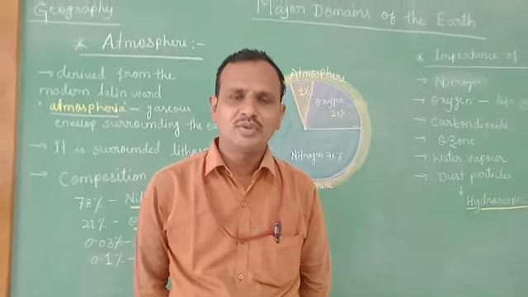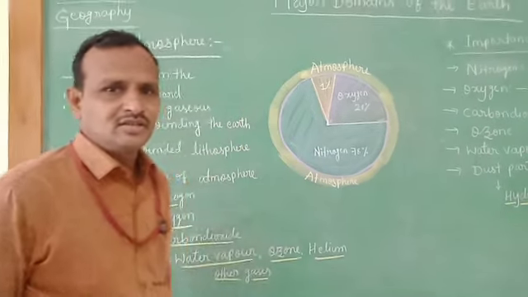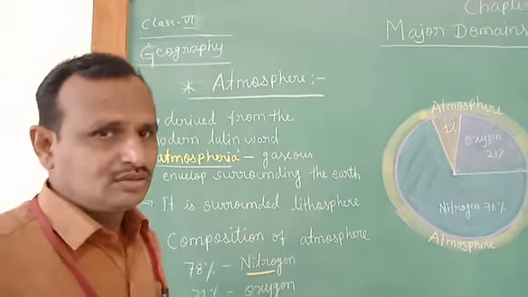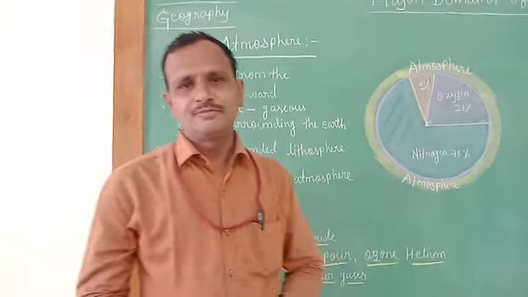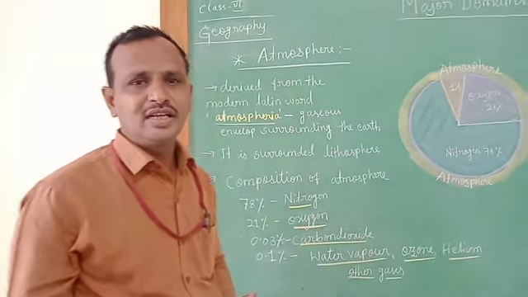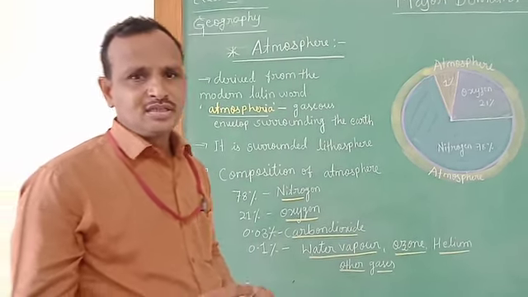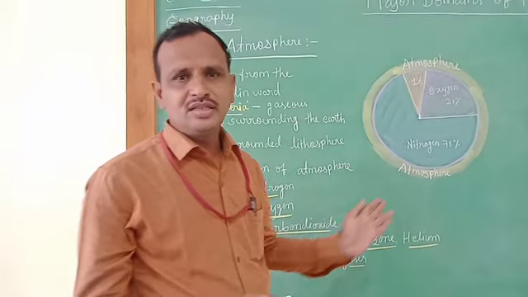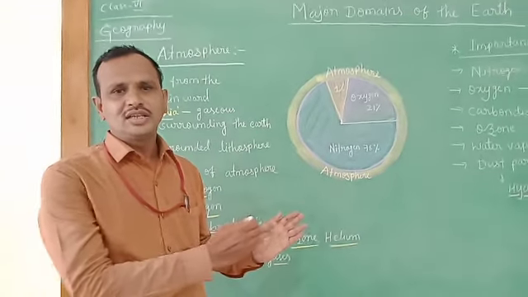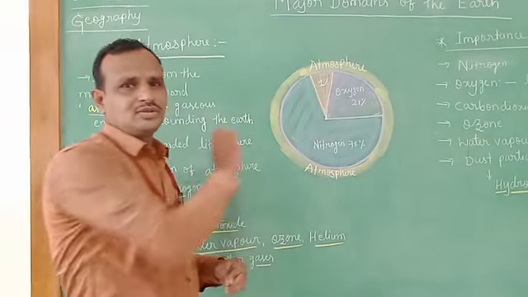Now today we are going to the next topic, that is the atmosphere. Children, so what is the atmosphere? The atmosphere is a layer of gases surrounding a planet. Which is the planet? Earth is our planet, because Earth is the only planet where living things exist. So the atmosphere surrounds this planet, that is the meaning.